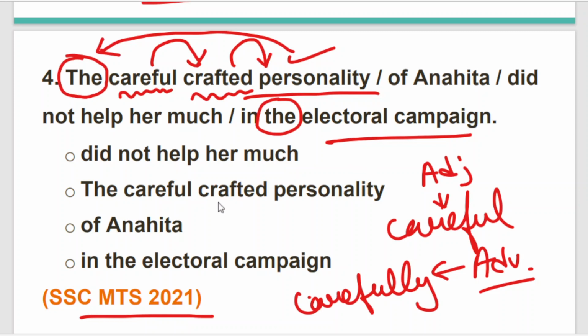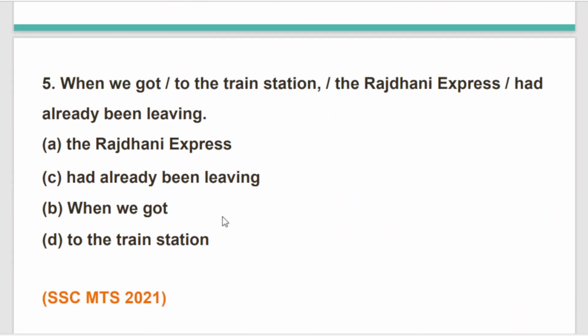So our correct sentence is: the carefully crafted personality of Anahita did not help her much in the electoral campaign. So the correct option that we need to choose is option B, the carefully crafted personality. I hope this question is clear to you. Moving to the next question.